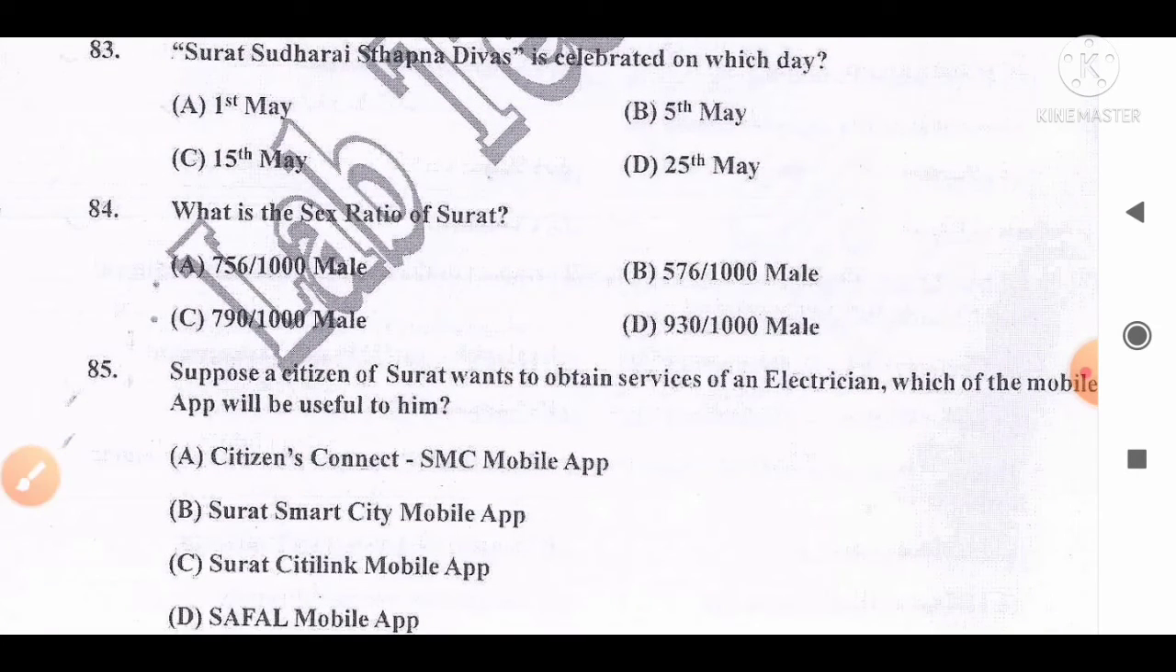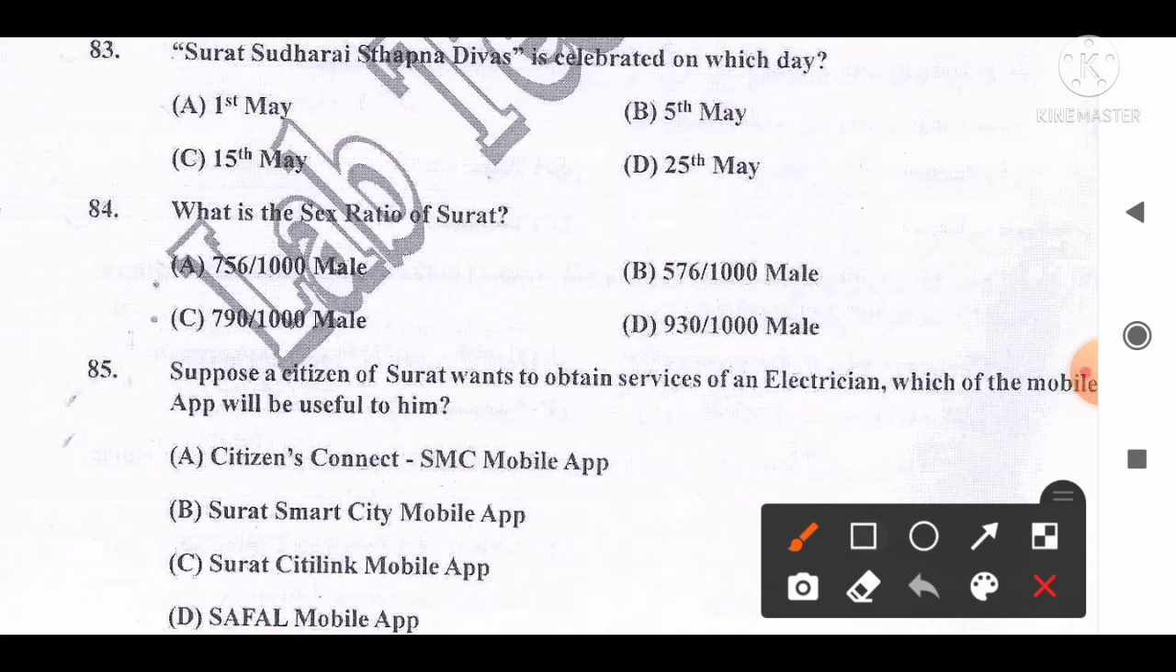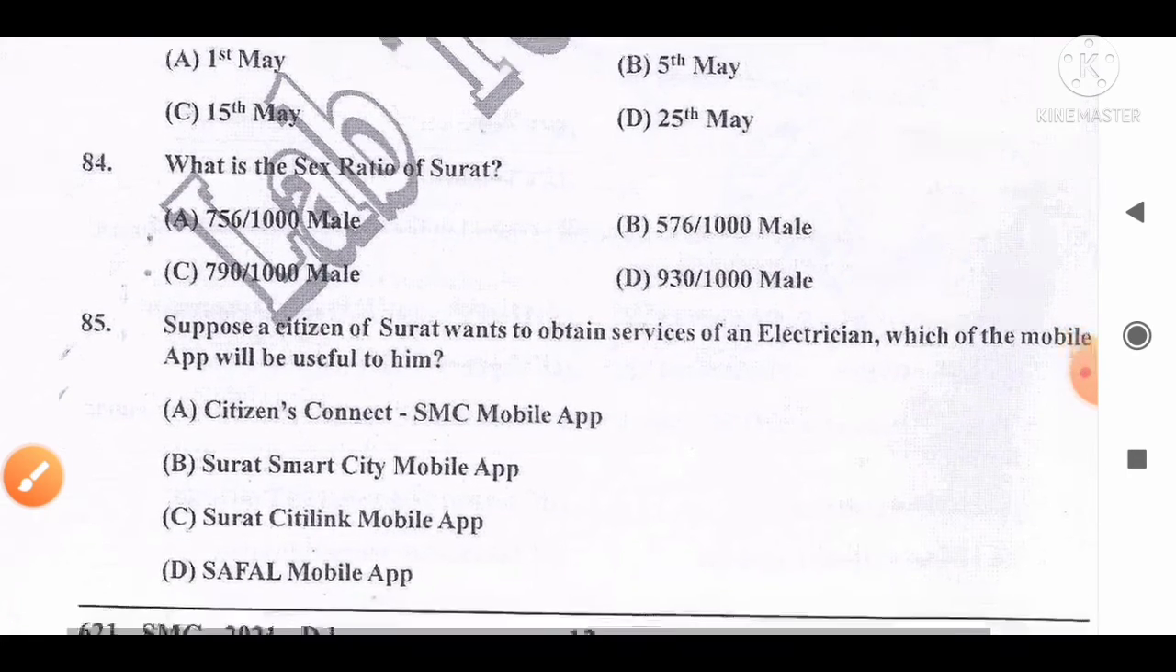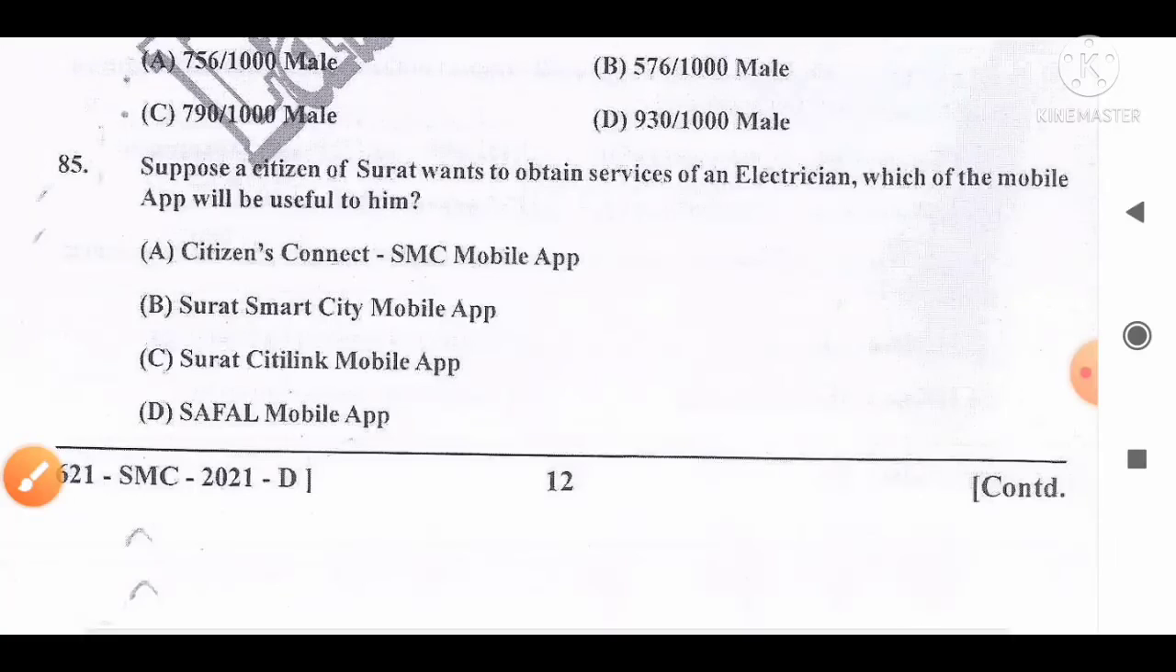What is the sex ratio of Surat? The options are A. 756 females to 1000 males, B. 576 females to 1000 males, C. 790 females to 1000 males, D. 930 females to 1000 males. The correct answer is option A. 756 females to 1000 males is the correct sex ratio of Surat as per the census 2011. So option A is the correct answer. Move to the next question, number 85.